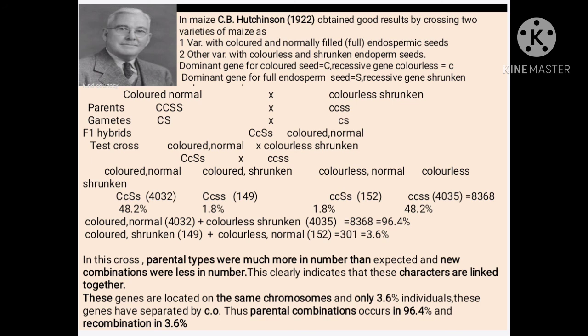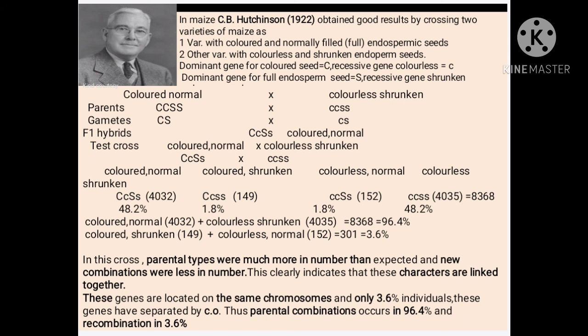That means all of these are colored normal. When you made the test cross between that F1 and colorless shrunken, the progenies obtained in the F2 were: colored normal 4032, colored shrunken 149, colorless normal 152, and colorless shrunken 4035.